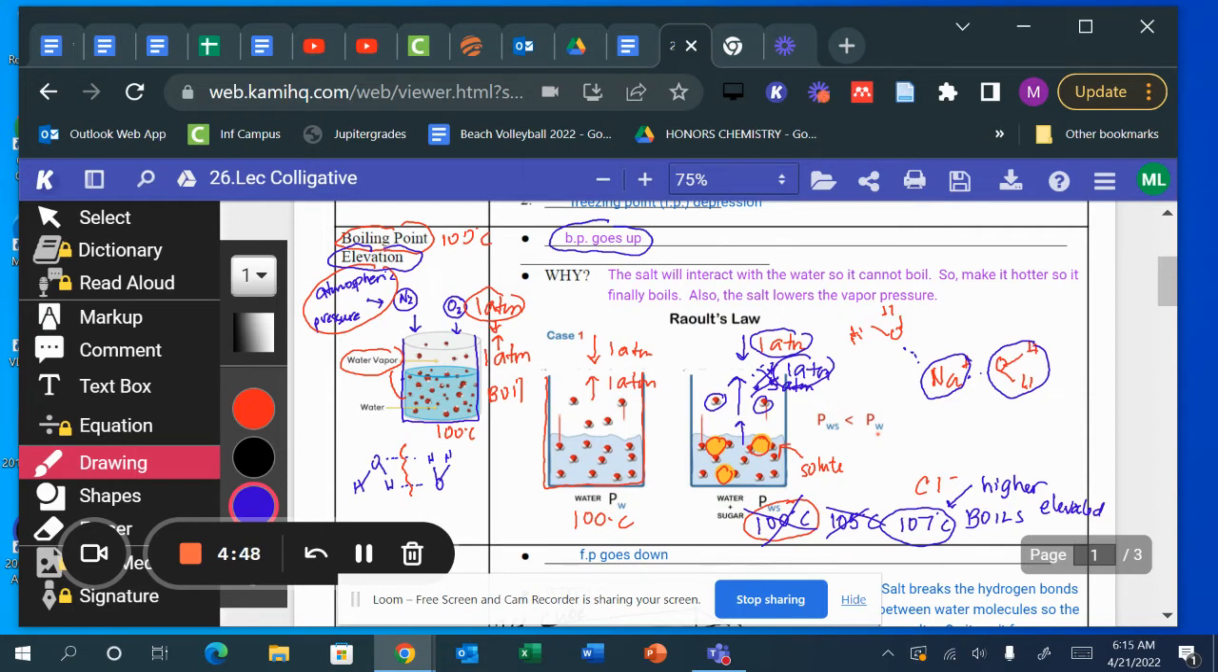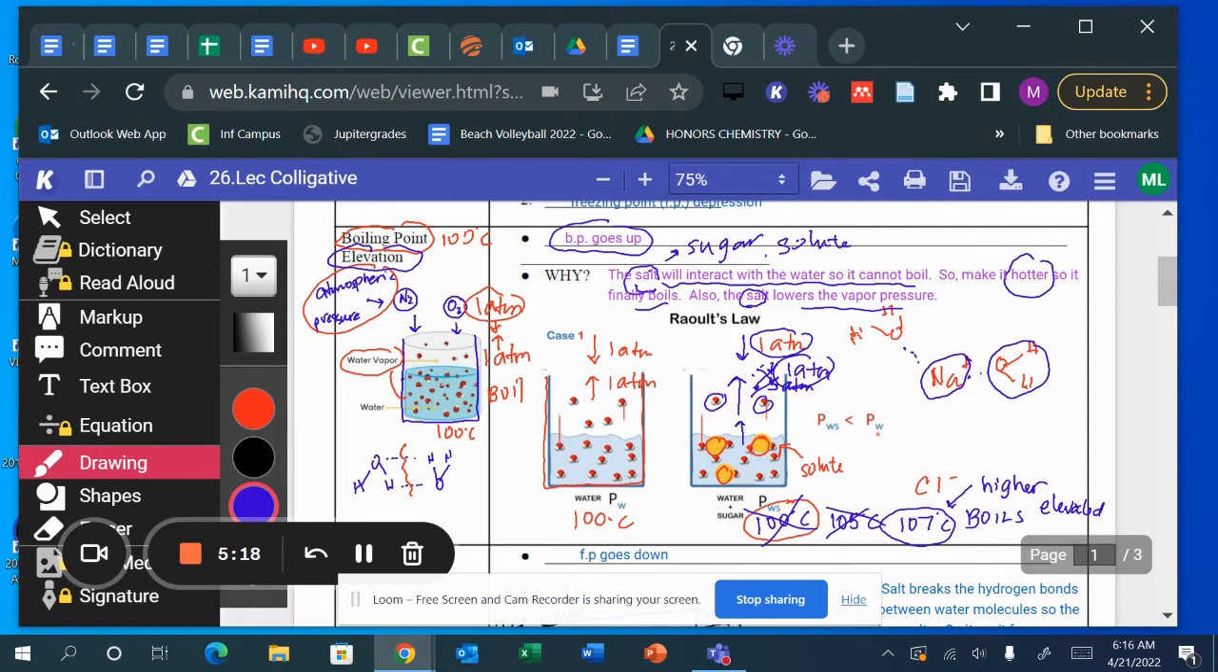The boiling point goes up. And why is that? Because the salt, and it doesn't have to be a salt, it could be sugar, it could be a solute that's dissolved in water, will interact with the water so it cannot boil. So you make it hotter, so it finally boils. Okay? Also, the salt or the solute that you put in there lowers the vapor pressure.